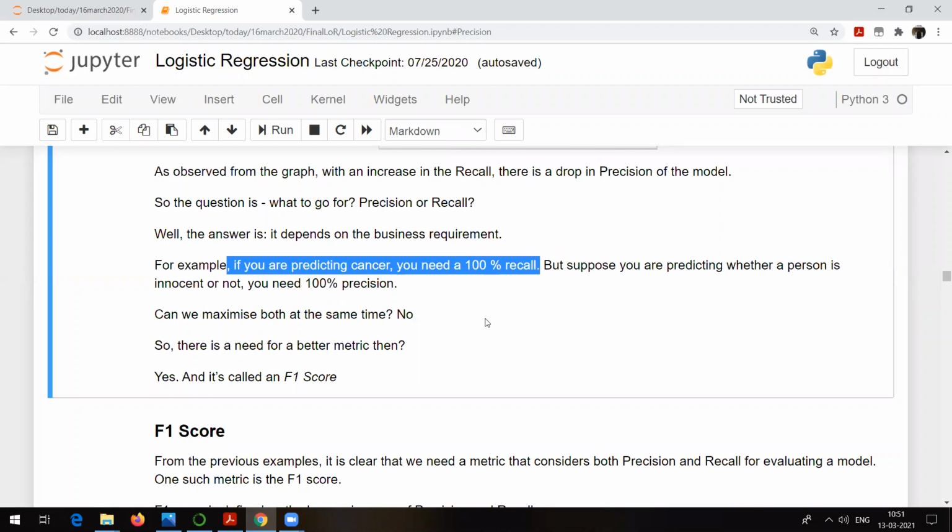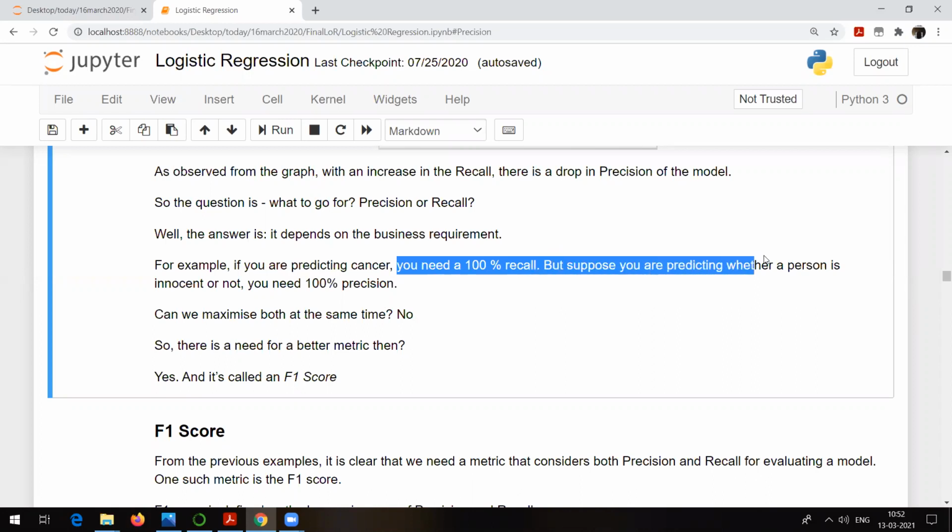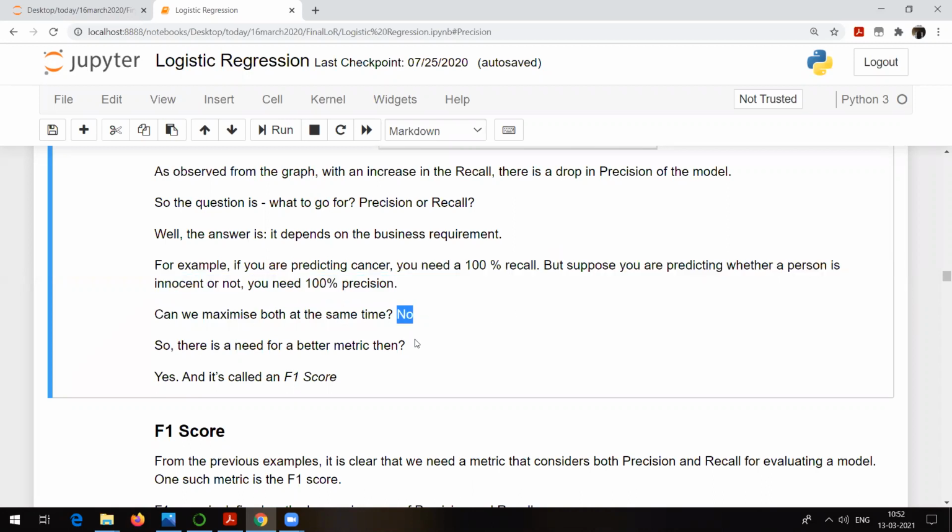But suppose you are predicting whether a person is innocent or not, you need 100% precision in that case. Can we maximize both at the same time? No. So there is a need for a better metric, and that's where the concept of F1 score comes in. Now, what is F1 score? F1 score is something called the harmonic mean.